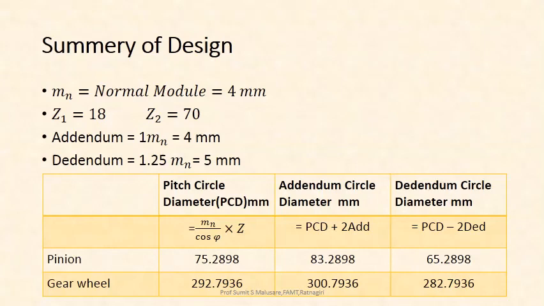Similarly, addendum circle diameter in mm is equal to PCD plus 2 times addendum, and dedendum circle diameter is equal to PCD minus 2 times dedendum. Finally we have to complete this table. This will complete the helical gear design up to the standard values. Then we have to go for the constructional details, like shaft, gear blank and all other things.